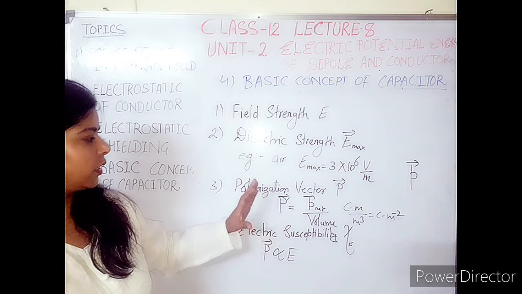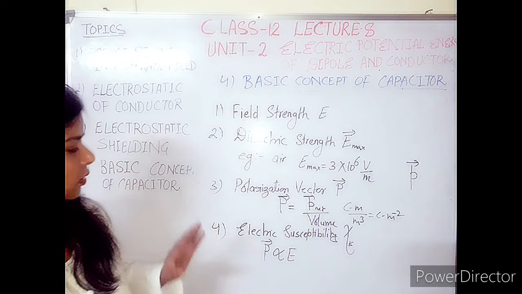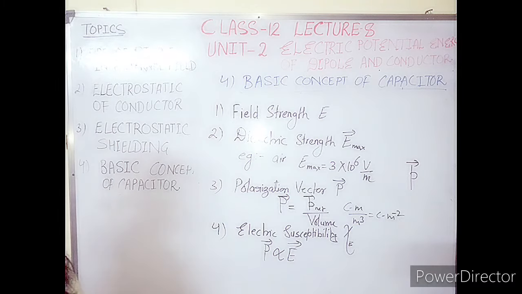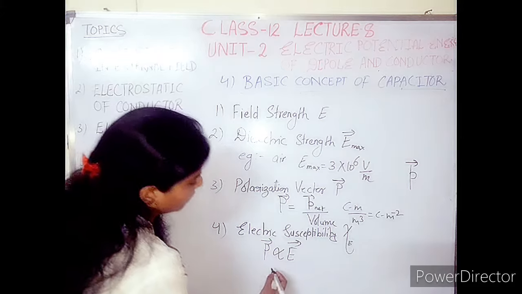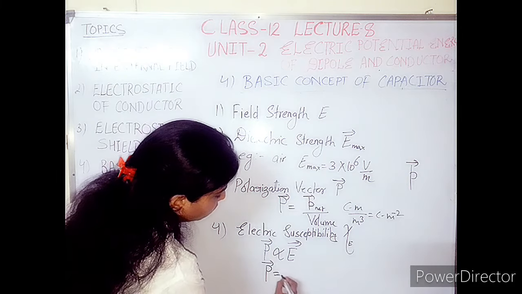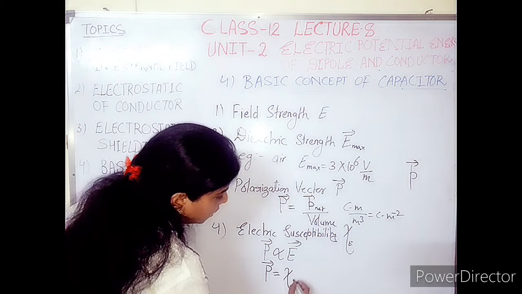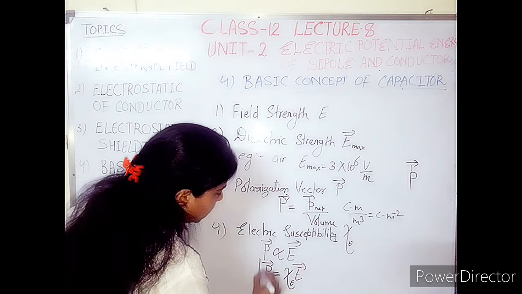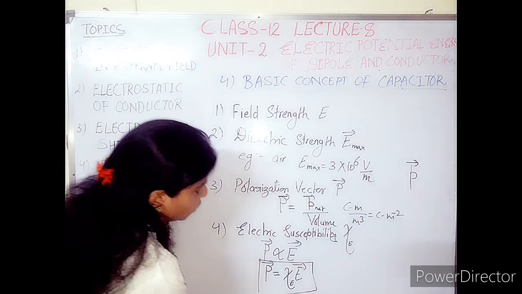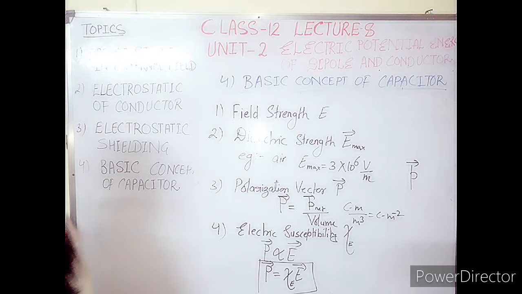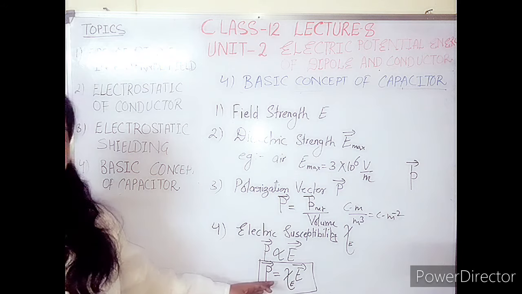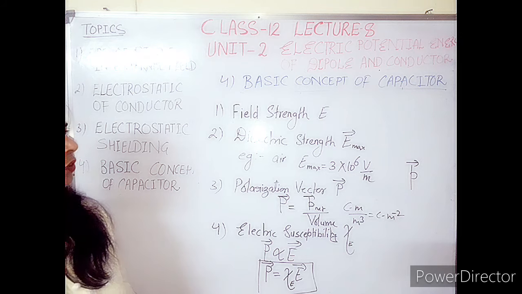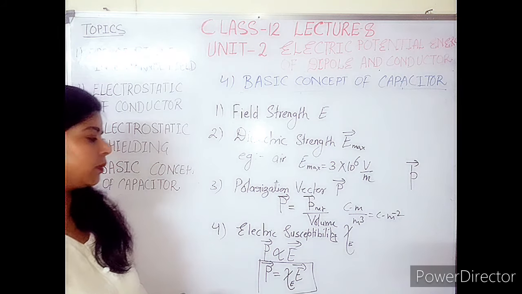If the applied field is greater, the dipole moment is greater, and the corresponding polarization vector is greater. So polarization vector is directly proportional to applied field E. To remove this proportionality, we must use one constant term, chi E, so P equals chi E into E. This is the introductory term, electric susceptibility, and as I told you, it is a characteristic property of the material. It depends on the type of dielectric which we are using in between the capacitor plates.